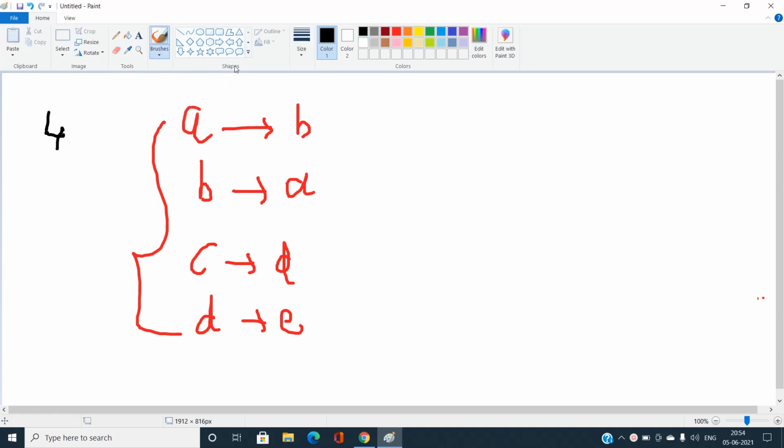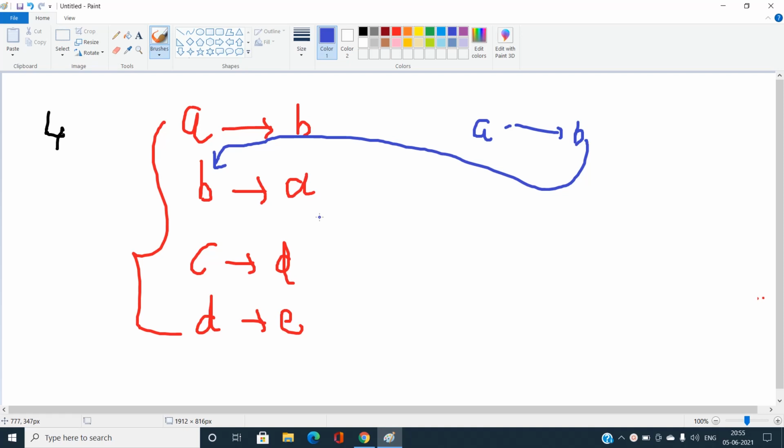We want to convert these A, B, C, D, that is, there are four persons. The first person has the username A, the second person has the username B, and then C and D. The first person wants his new username to be B, and the second person wants his new username to be A, and so on. If we try to convert A to B, that is, I tell my first person to go and change your username from A to B, there exists another username already over there.